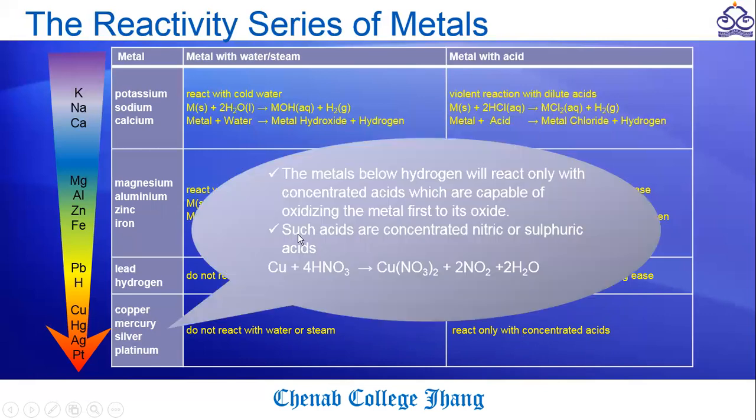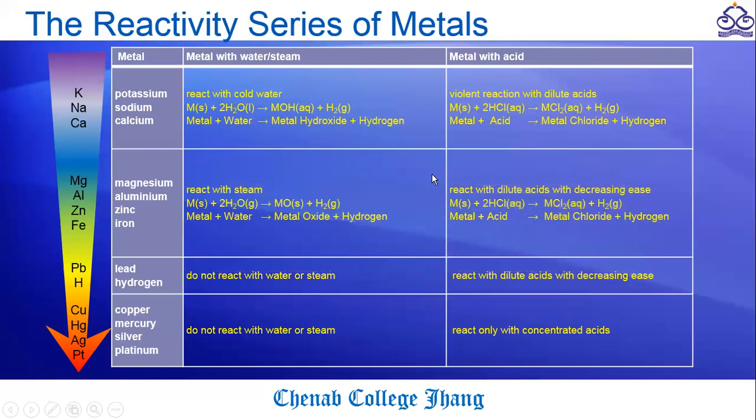In concentrated acid, it first forms the metal oxides, and after forming the metal oxide, it gives the respective metal compounds and water. So we use only concentrated acids for their reactions. In this way, we can reduce the reactivity of metals in our reactivity series.